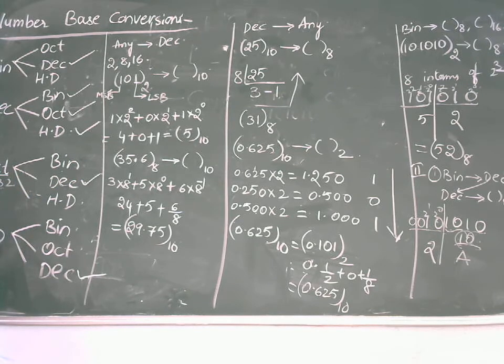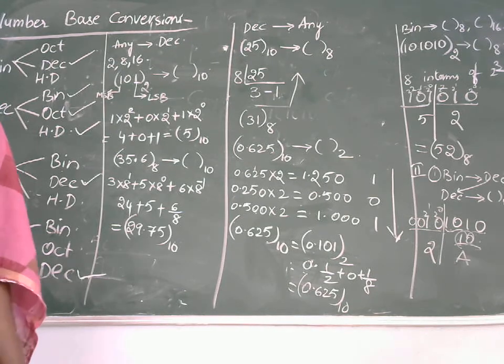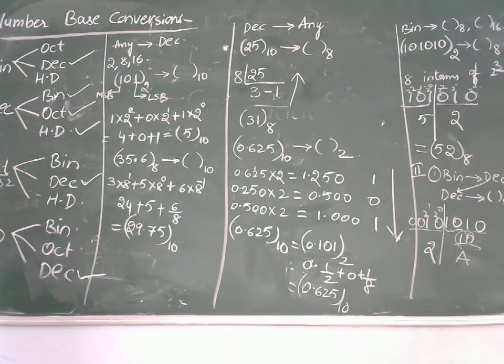And the last one is hexadecimal to binary. In the case of hexadecimal to binary, each and every individual hexadecimal digit should be represented with 4 bits in terms of binary. Or the second method is, we can convert hexadecimal towards decimal, then decimal to binary. This is how we are going to convert from one number system towards the other number system.